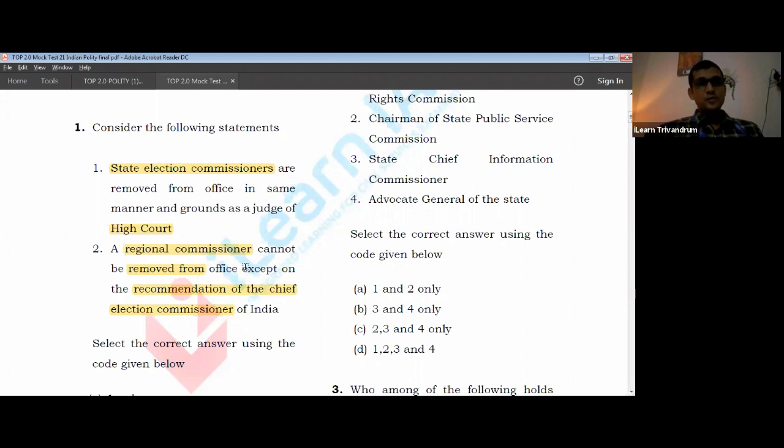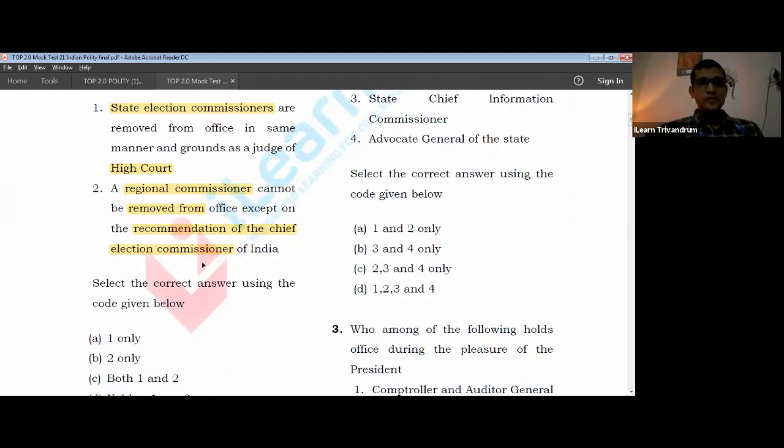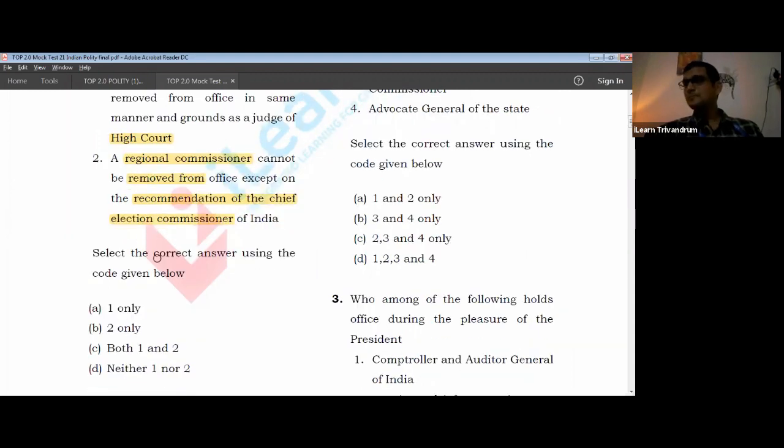I'm very sure that you will be clear about who is appointing the state election commissioner. If you don't know, you have to go back and check for that. And who is appointing the regional commissioners. All right. Since the first statement is right and the second is right, the answer should be C. So next one, let's move to the second question.